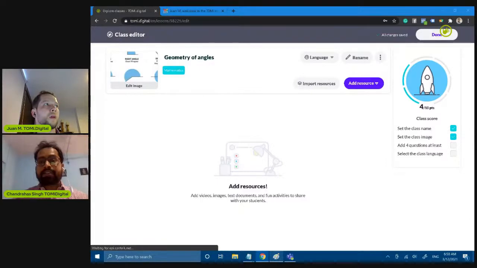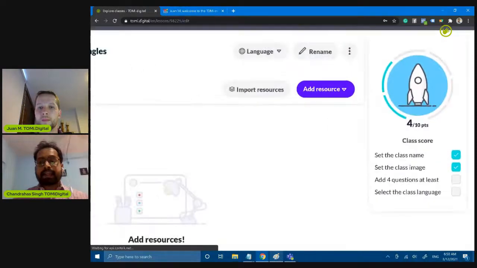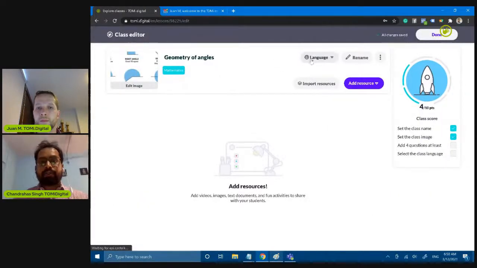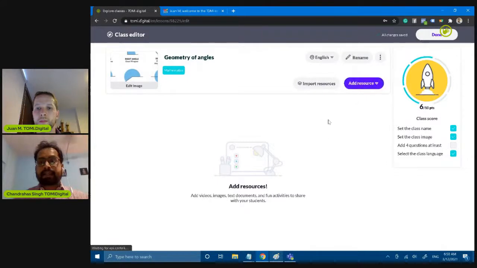The point rating has automatically increased. Now the next question is, we'll start with selecting the lowest option. Yeah, select the class language. Once Juan selects the class language, automatically our rating will go to 6, and then we'll move on to the last section. Yes, since he has selected English, as you can see, our points have increased up to 6.